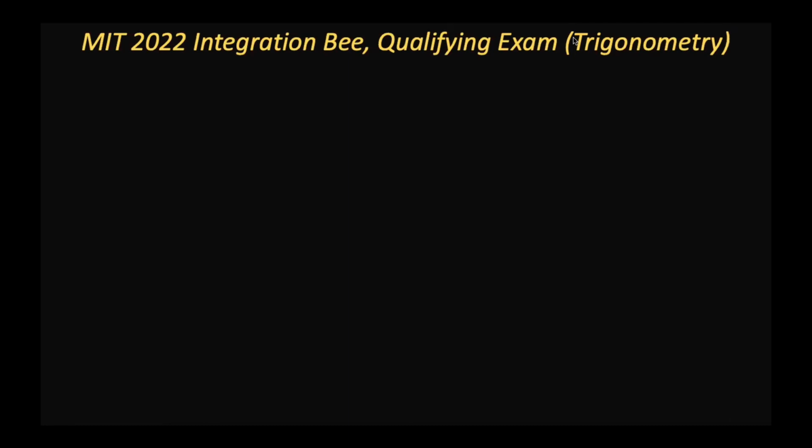Here at Everyday Mathematics, we do enjoy solving the harder problems, but above all, we also see and appreciate the beauty in the simpler problems. So today we step backwards into the qualifying exam for the MIT 2022 Integration B. And today we look at about 4 problems. The first problem will be problem number 1, that's related to trigonometry.